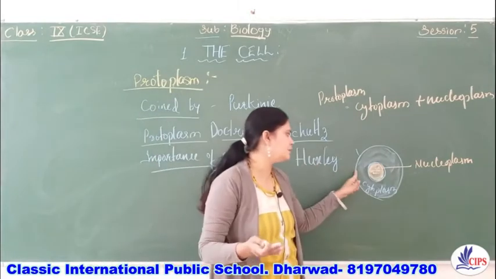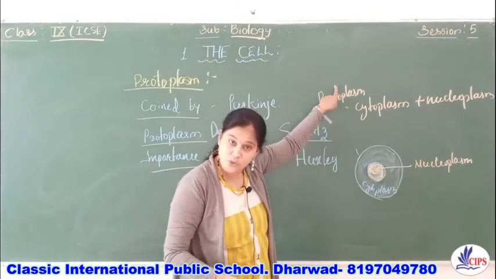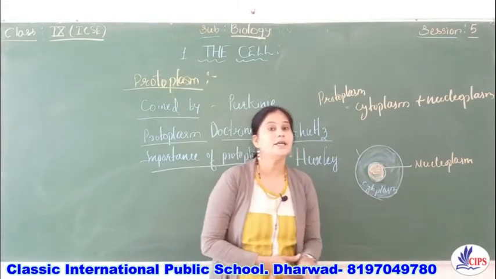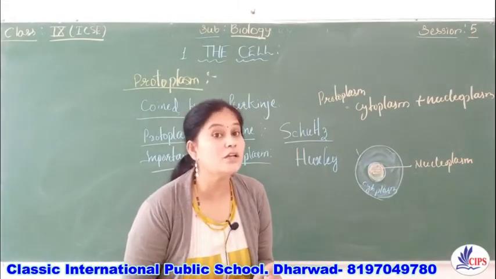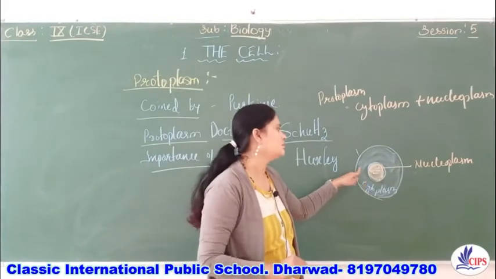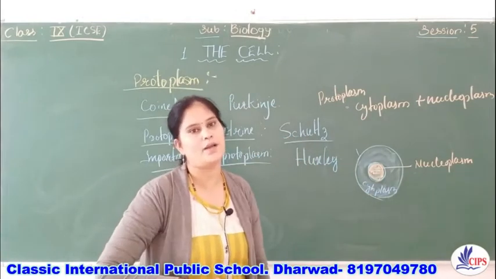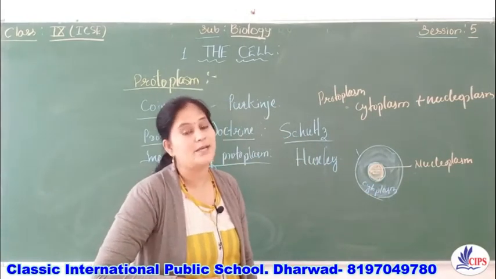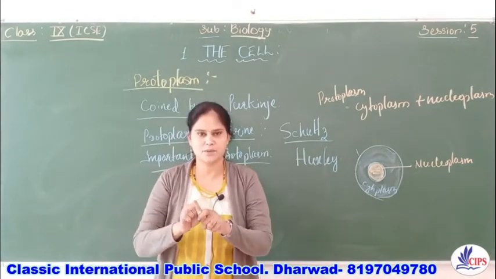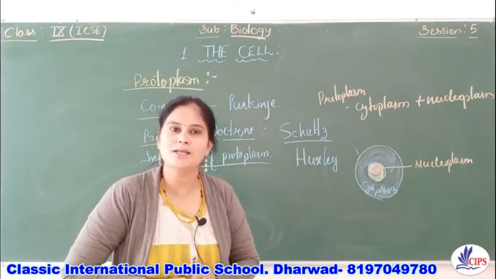If it is present between the cell membrane and the nuclear membrane, this protoplasm is called cytoplasm. And if it is present in the nucleus, it is called nucleoplasm. Together, cytoplasm and nucleoplasm are called the protoplasm, and this protoplasm is the site for all the life activities. All the life activities are carried out by this protoplasm.